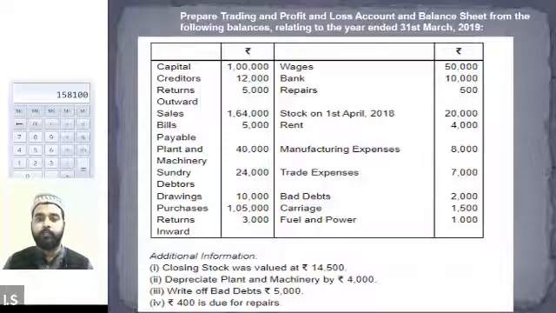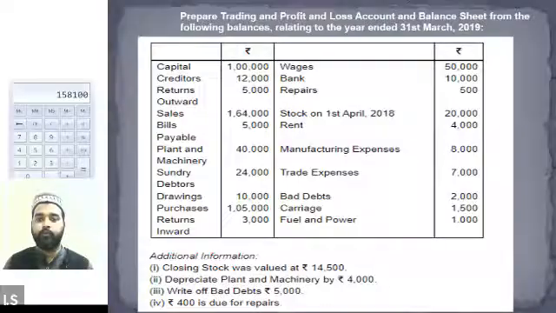Third item in this question is return outward. What is return outward? Halima, what is return outward? Is it a purchase return or the sales return? Purchase return, correct. So we will be adjusting the return outward from the value of the purchases. Purchases of 1,05,000 are already given in the question, the third last item in the right hand side column. Please write down the value of the purchases after adjusting the return outward in the trading account.